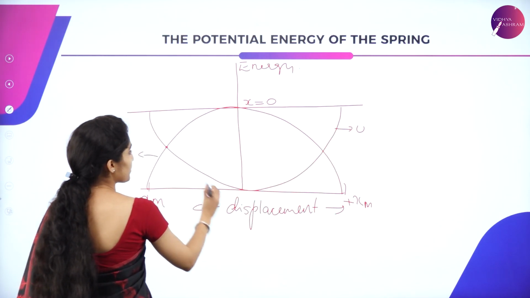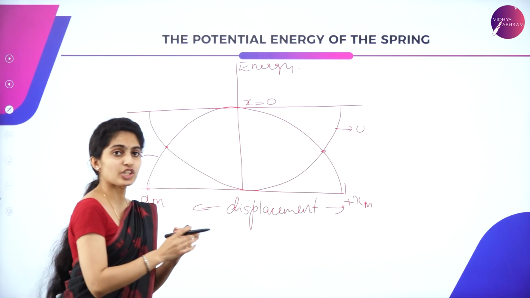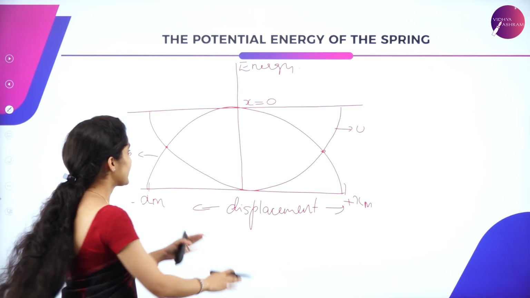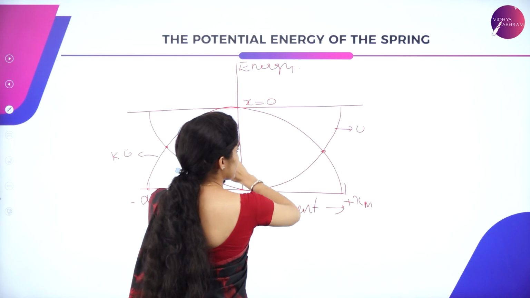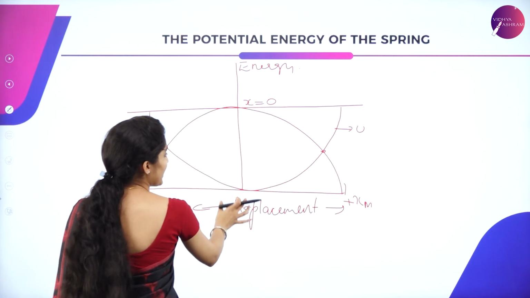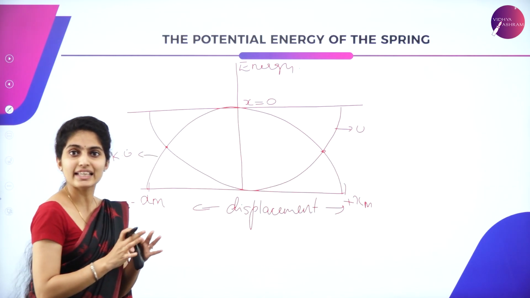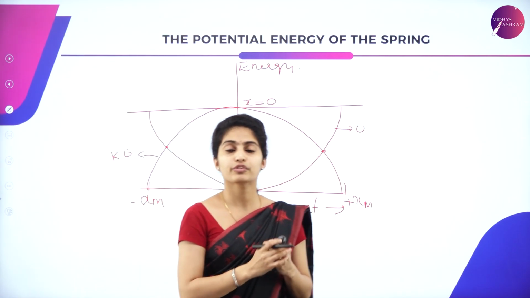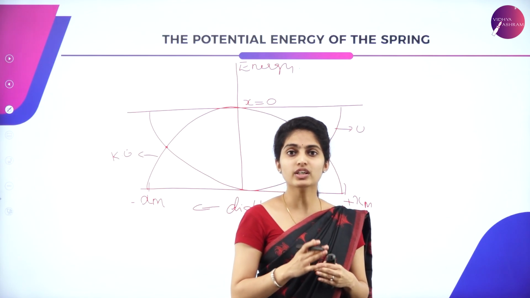And this point represents that the kinetic energy as well as potential energy are present partly at the intermediate state. So this is the graphical representation of energy displacement of the spring.